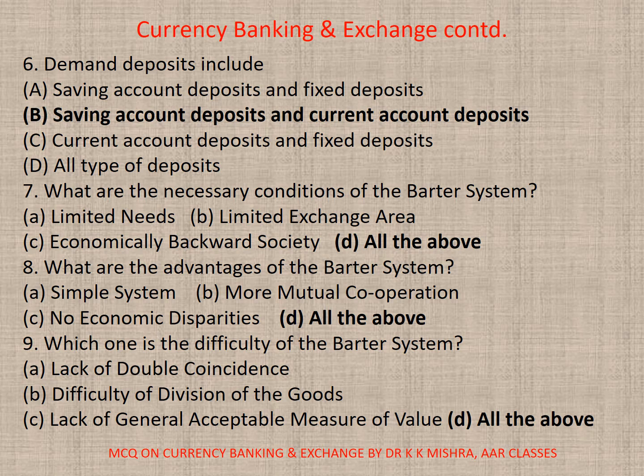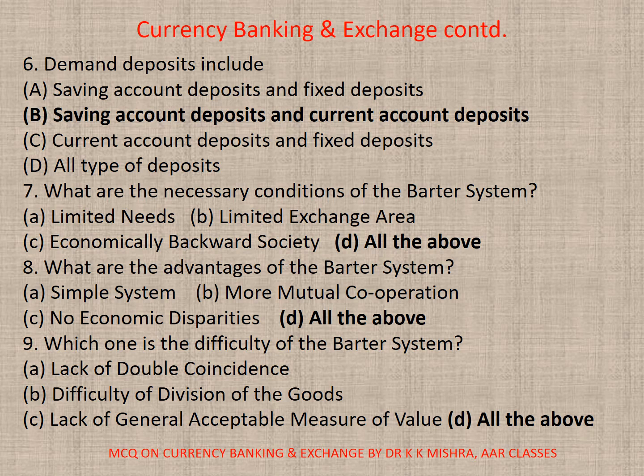7. What are the necessary conditions of the barter system? A. Limited needs, B. Limited exchange area, C. Economically backward society, D. All. Correct option is D. All. 8. What are the advantages of the barter system? A. Simple system, B. More mutual cooperation, C. No economic disparities, D. All. Correct option is D. All.